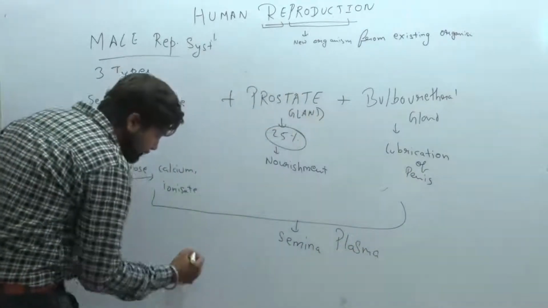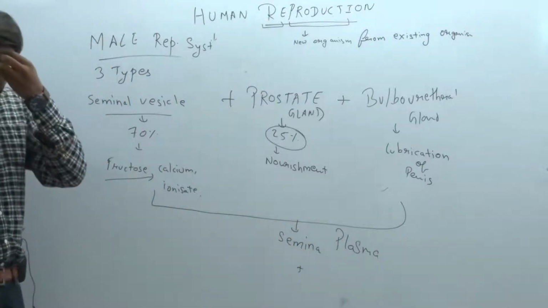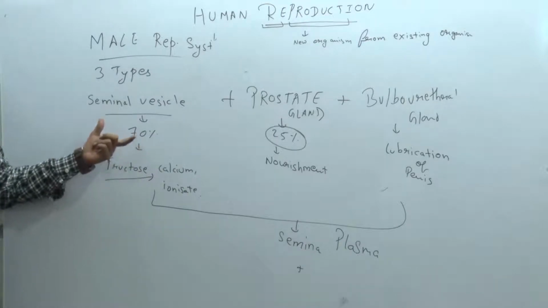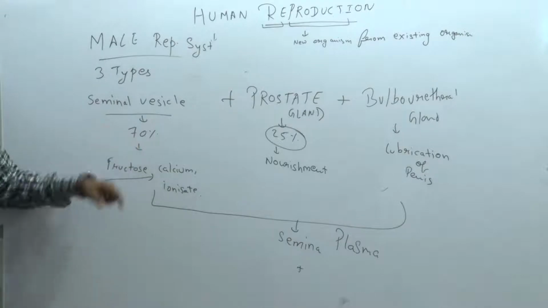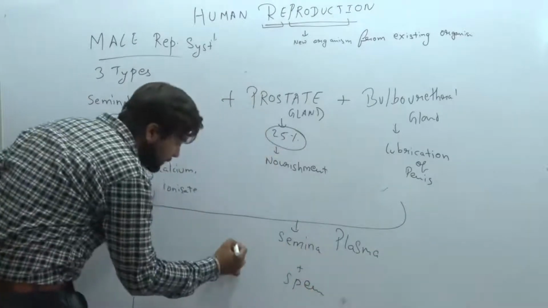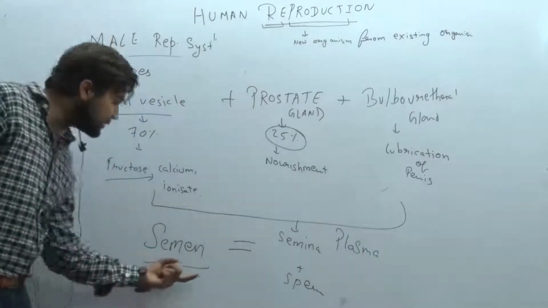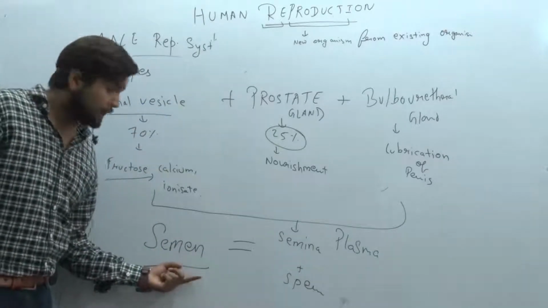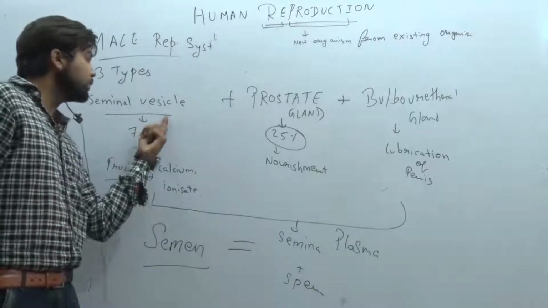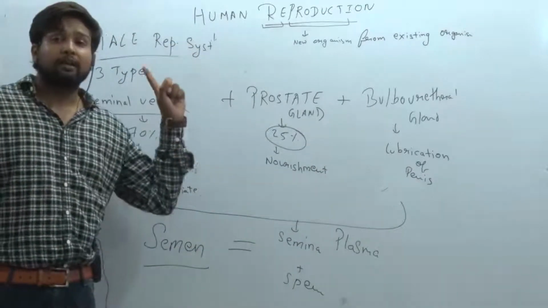What is seminal plasma? Seminal plasma is the secretion of the seminal vesicle, prostate gland and bulbourethral gland, all together. When sperm is together with seminal plasma, it is known as semen. Human male semen is formed of seminal plasma plus sperm. Seminal plasma is formed from the seminal vesicle, prostate gland and bulbourethral gland, whereas sperm is formed in the testis.